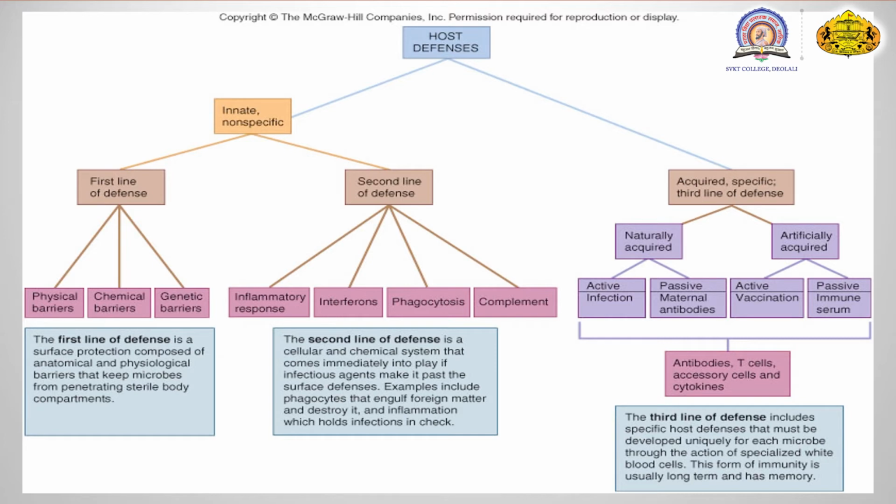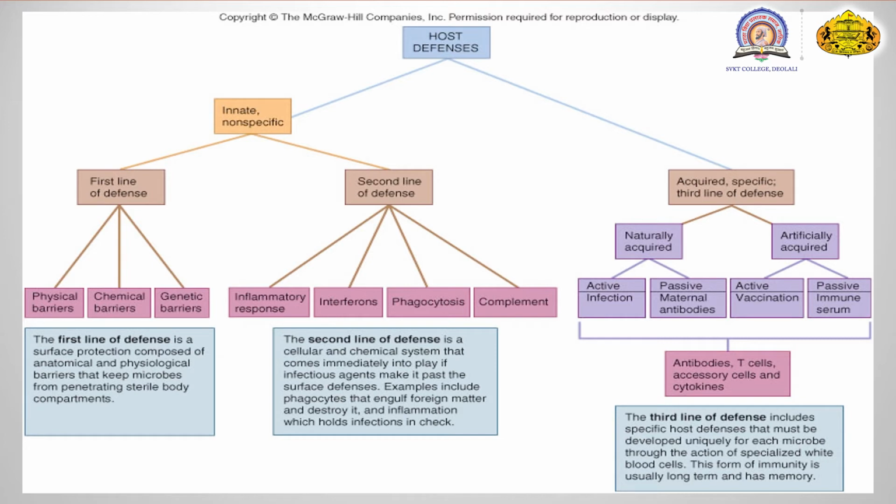So what are antibodies? Antibodies are the substances which combine with the antigen and kill the antigen, which is a foreign material to the body. The third line of defense mechanism includes the specific host defense mechanism, and it is a target oriented mechanism. This form of immunity is usually long term and it has a memory.